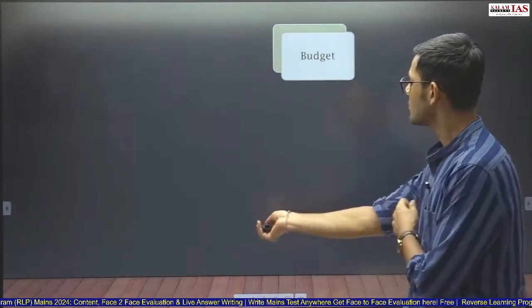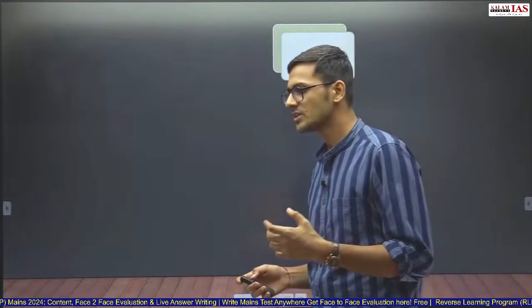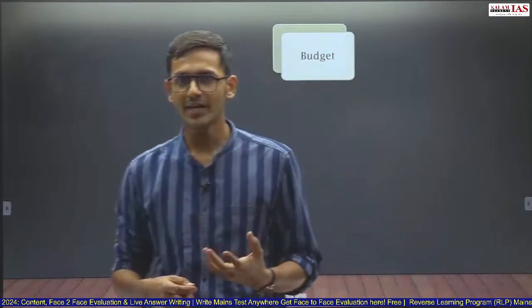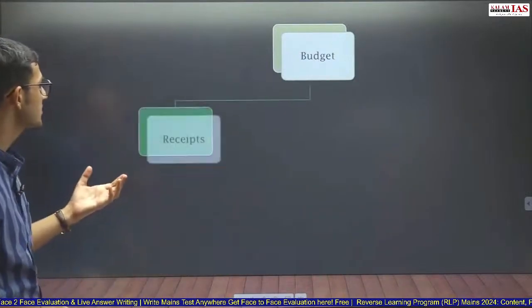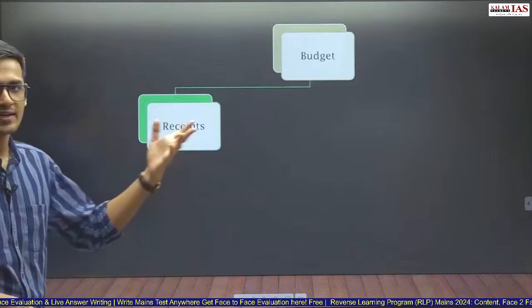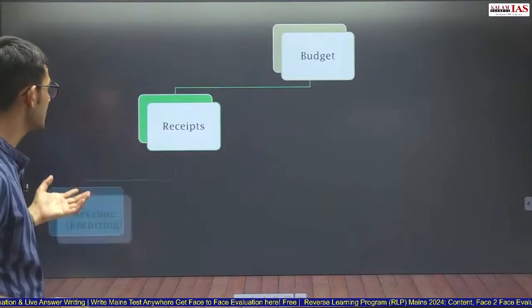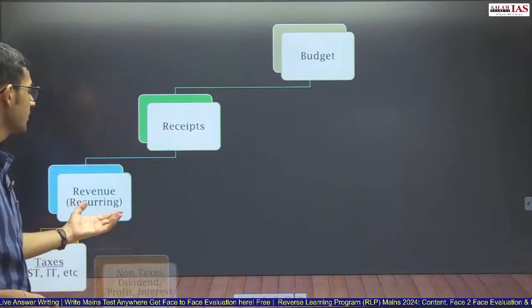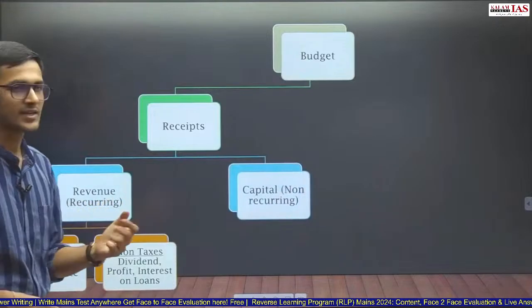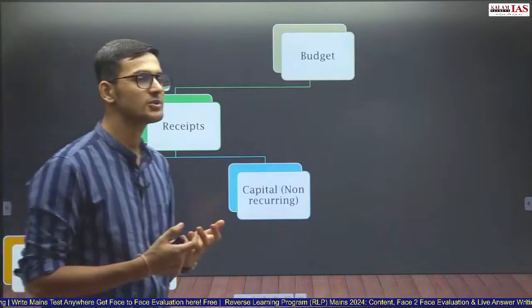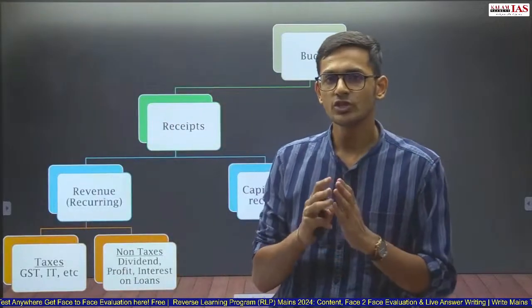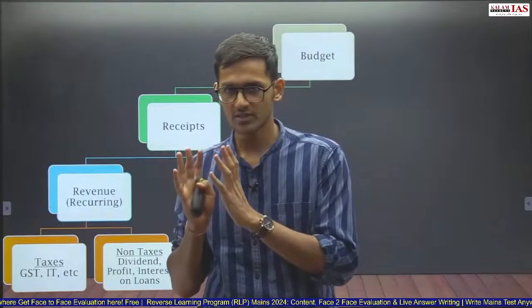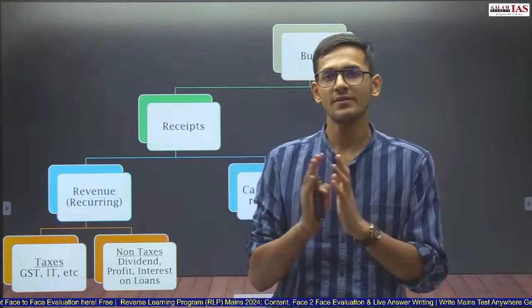Now, first we will look at the components of the budget, because the UPSC has already asked a question upon the revenue and capital budget. So the budget is divided into two parts. One is receipts and the other is expenditure. In the receipts, we have two parts again. One is revenue receipts and the other is capital receipts. Now, what is the difference between revenue receipts and capital receipts? Revenue receipts are something which does not affect assets and liabilities. Capital receipts, whereas, affect assets and liabilities.